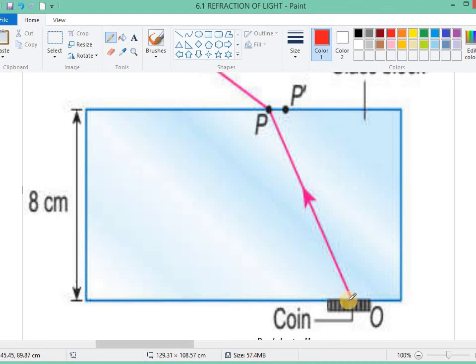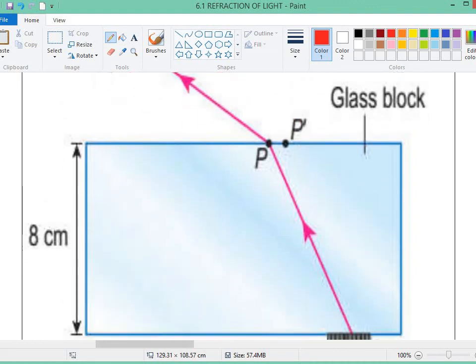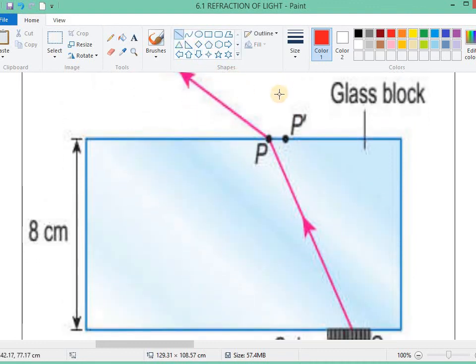The light from the coin propagates through the glass block and comes out. When the light comes out, what will happen to it? It will refract away from the normal. You see or not?